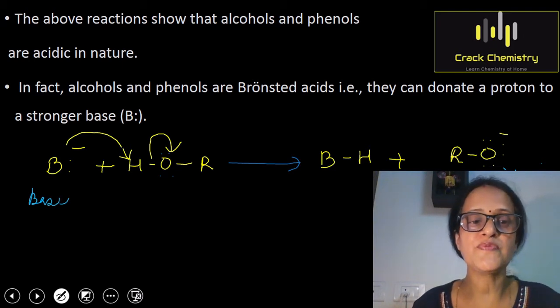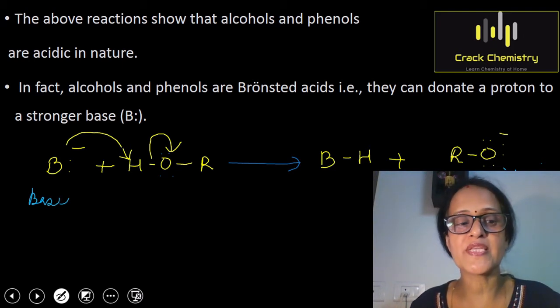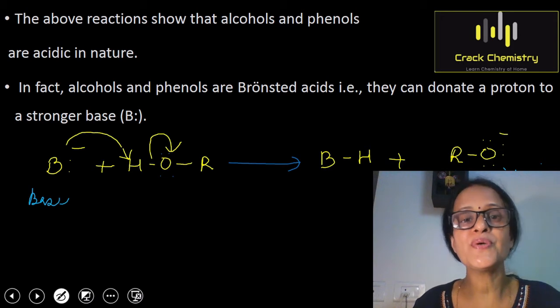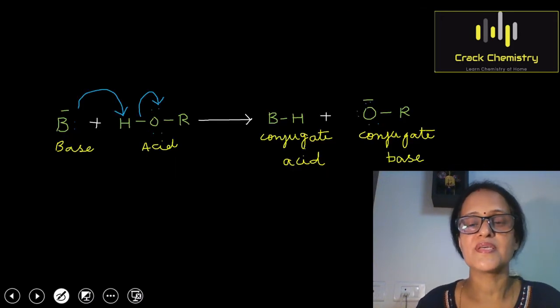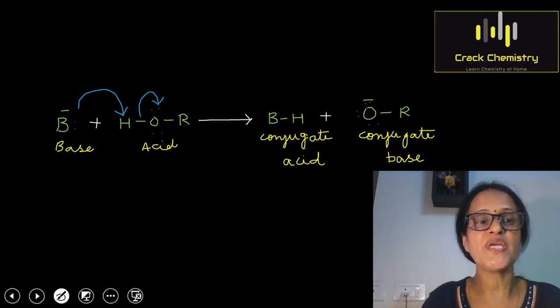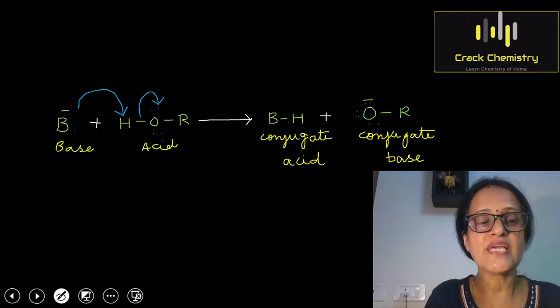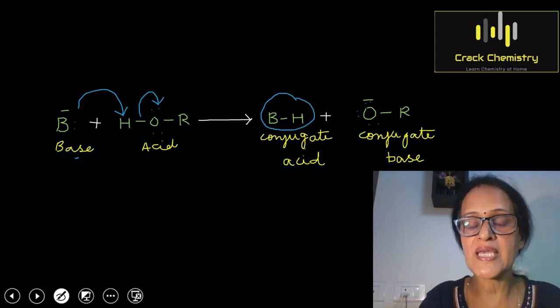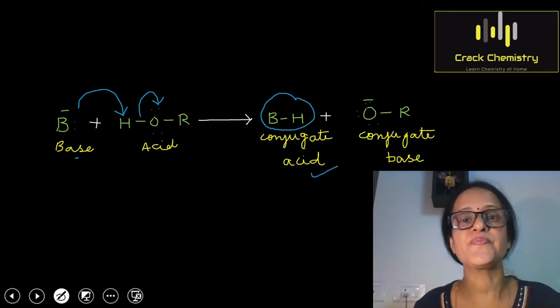So with the help of this reaction, we have proved that alcohols are Bronsted acids, meaning they can donate a proton to a strong base. So this is the reaction which I have just discussed with you. And one more point I would like to mention here: the base, after taking a proton from alcohol, has converted into BH. So this BH is the conjugate acid of the base B.